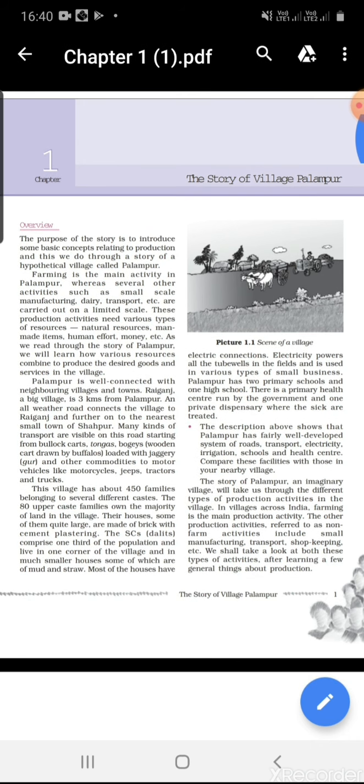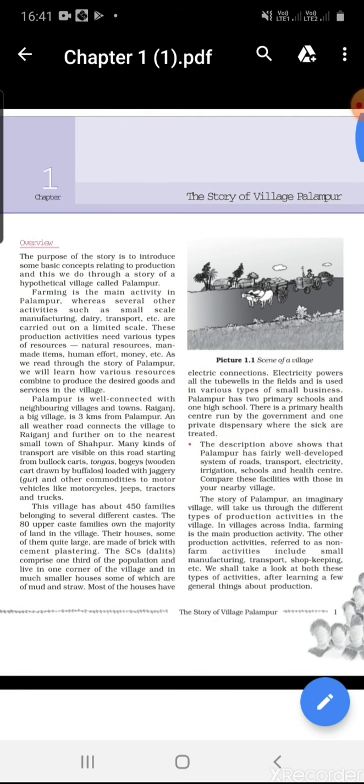As we read through the story of Palampur, we will learn how various resources combine to produce the desired goods and services in the village, and later give us the output in production.